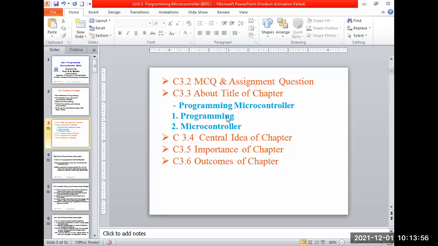This will be one problem statement and we write code for that. By using C or assembly, we can write this code.